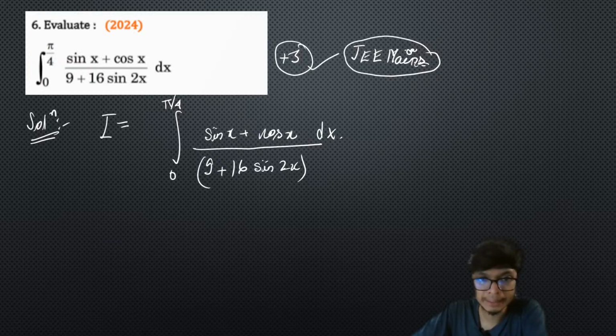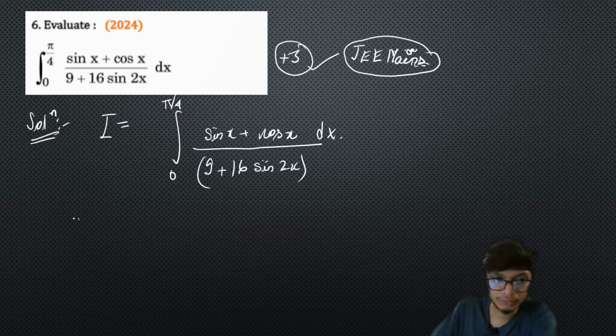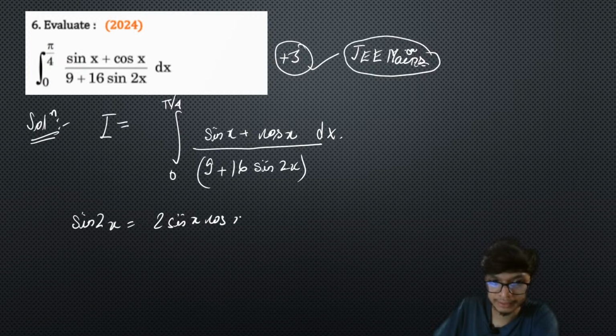Now an interesting part to visualize from here is that we can write sine 2x as 2 times sin x cos x. Why I'm doing this you will understand: you also know that sine square x plus cos square x is equal to 1.